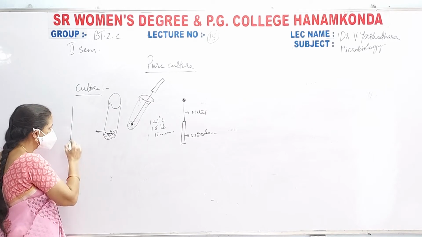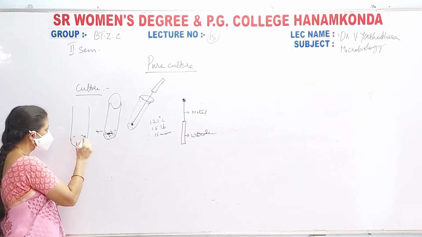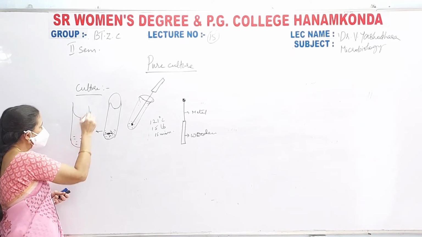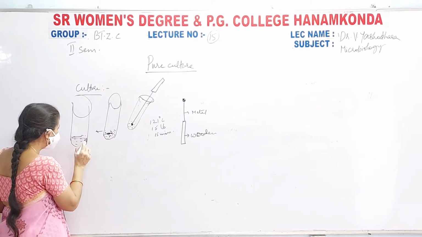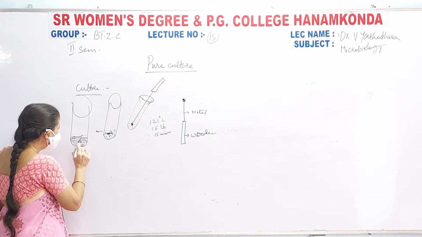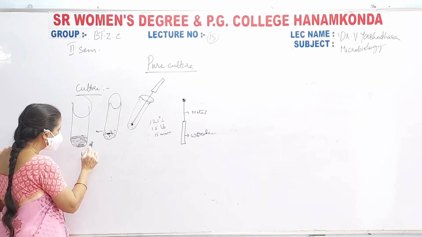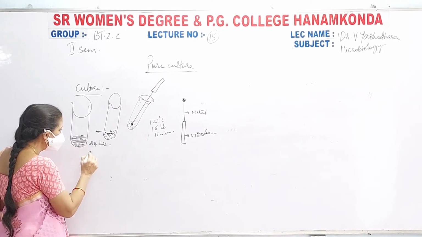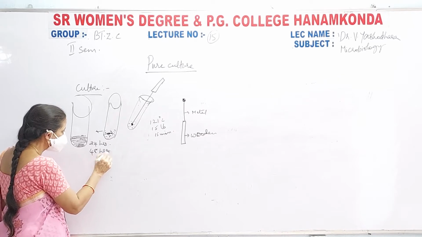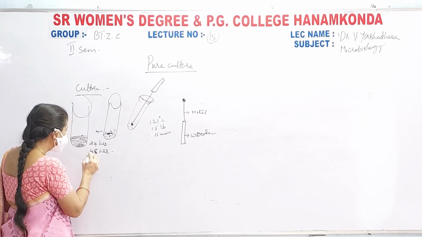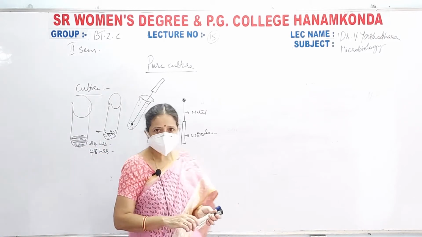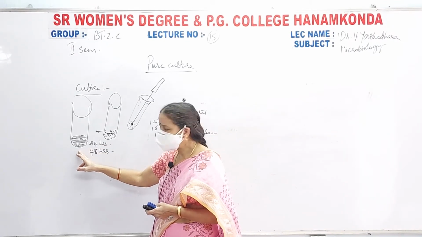When you allow it to grow, see here, this is your medium. It is transparent like this, but it will become turbid after 24 hours or sometimes after 48 hours. That means after 24 or 48 hours, it will become turbid. That is known as fresh culture.